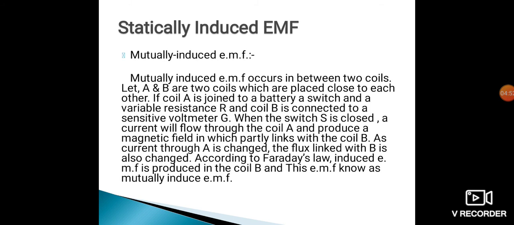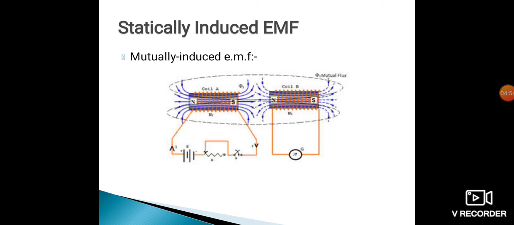Now mutually induced EMF. With the help of this diagram, we can say that coil A is supplied with the voltage source V and coil B doesn't contain any voltage source. When current flows through the coil, a magnetic field around the conductor gets produced.